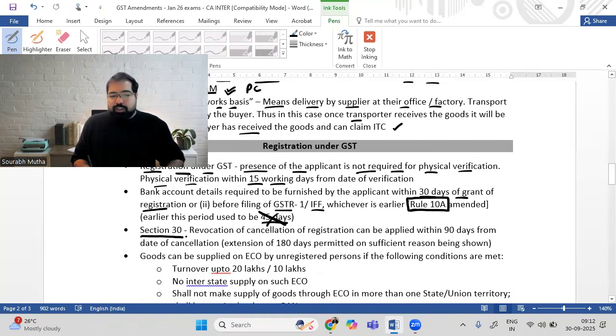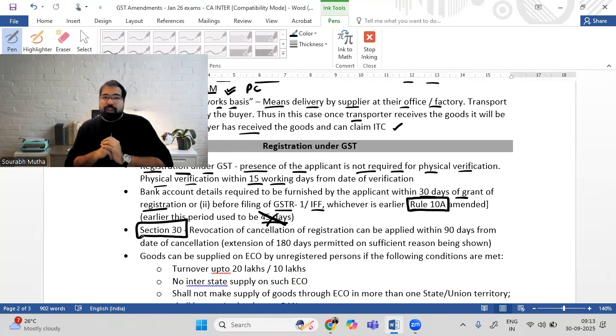Guys, unfortunately, your registration is getting cancelled. You get a love letter from the GST officer that, sorry, due to some fraudulent reasons or some other reasons, we're cancelling your registration, and you're worried because your credit has gone away. Now you go to the government and beg the government: please revoke my cancellation.